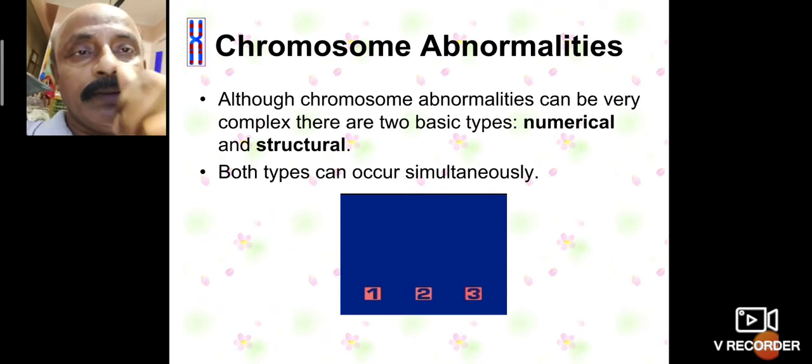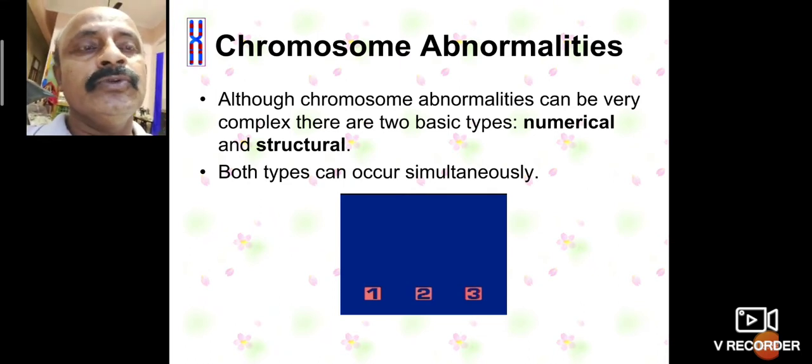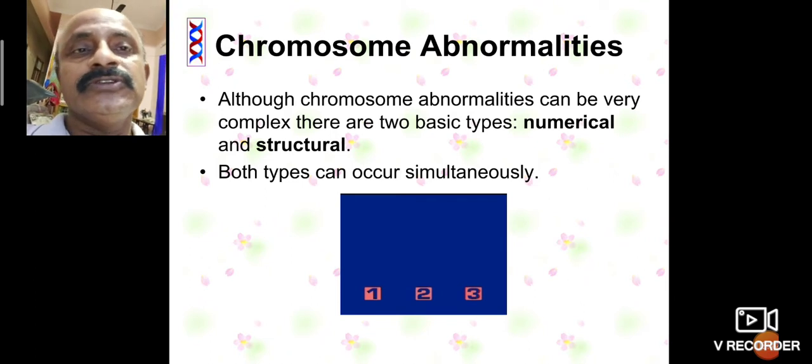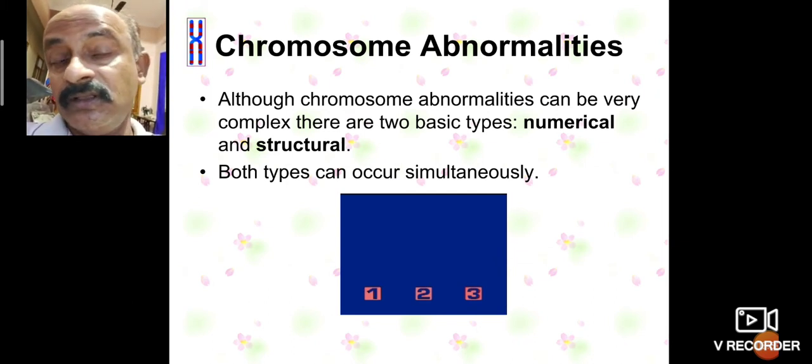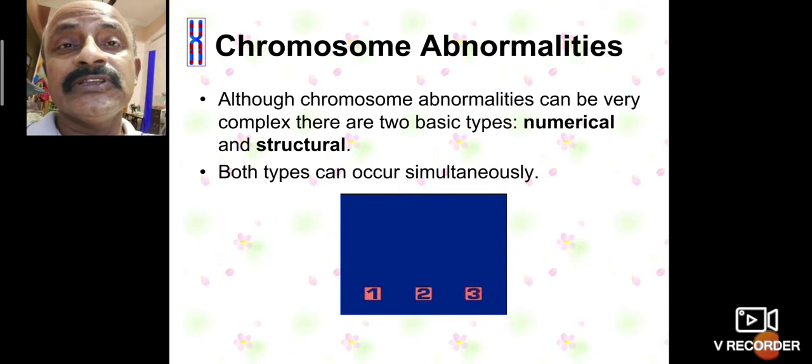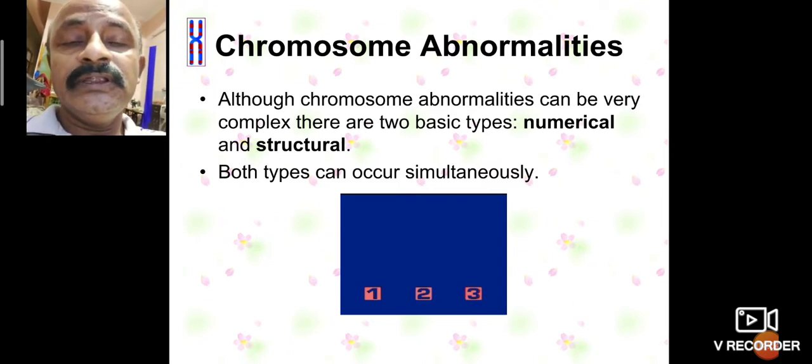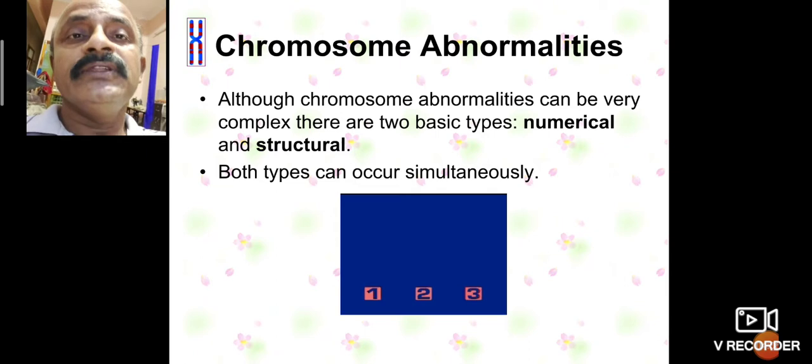Chromosome abnormalities can be very complex. There are two basic types, numerical and structural. Yesterday we completed the numerical chromosome abnormalities. Now we discuss the structural ones. Both types can occur simultaneously.